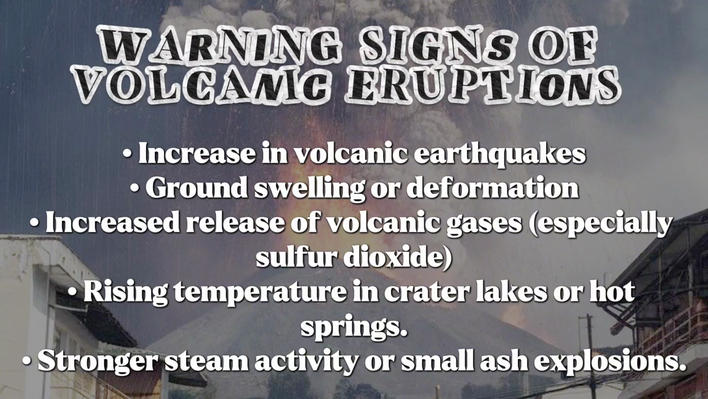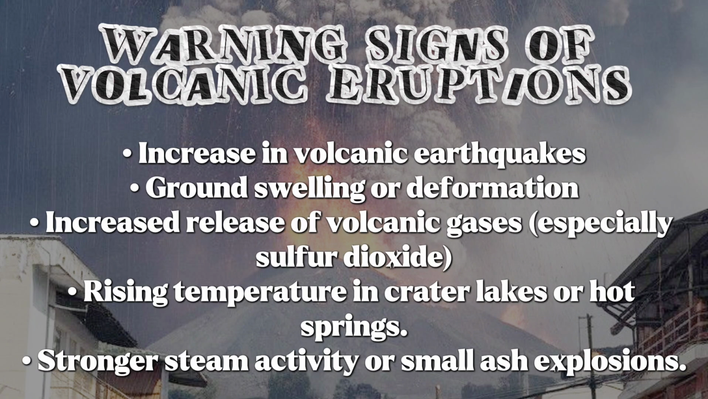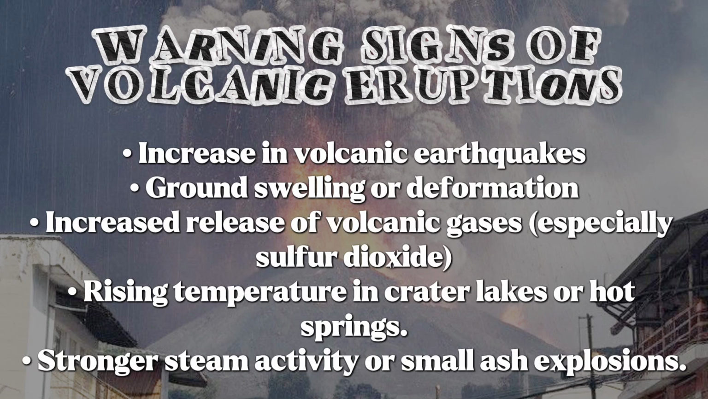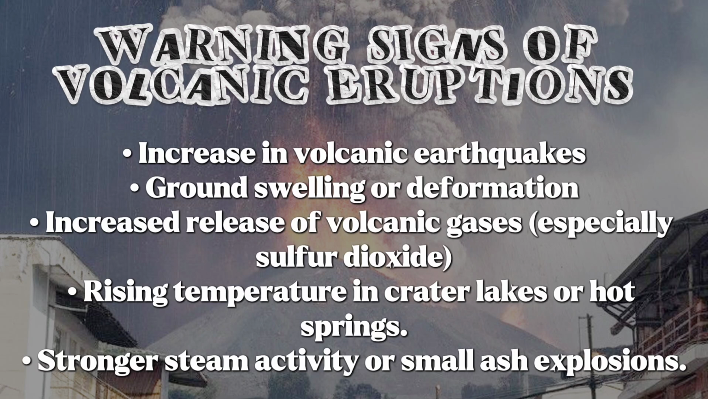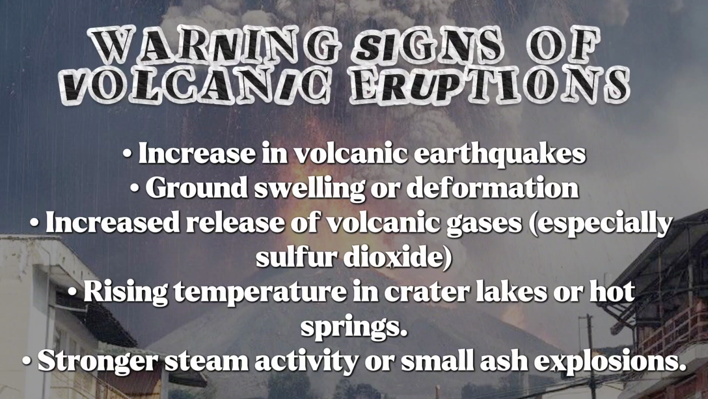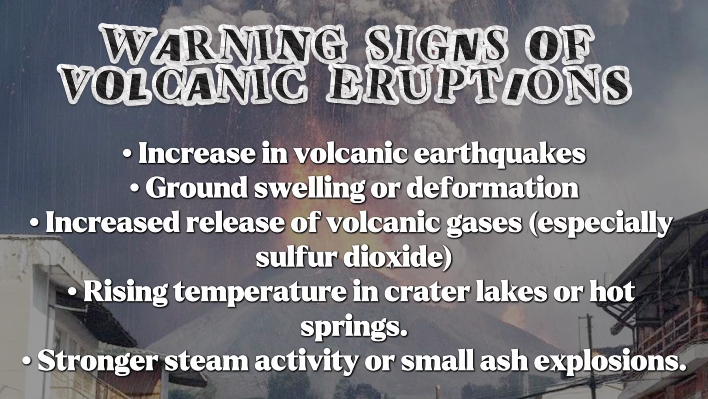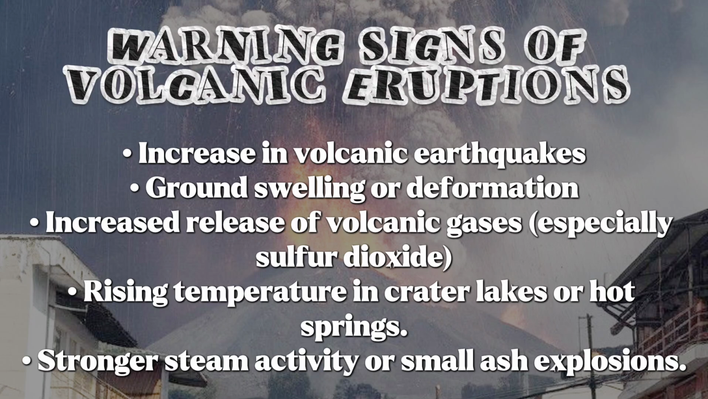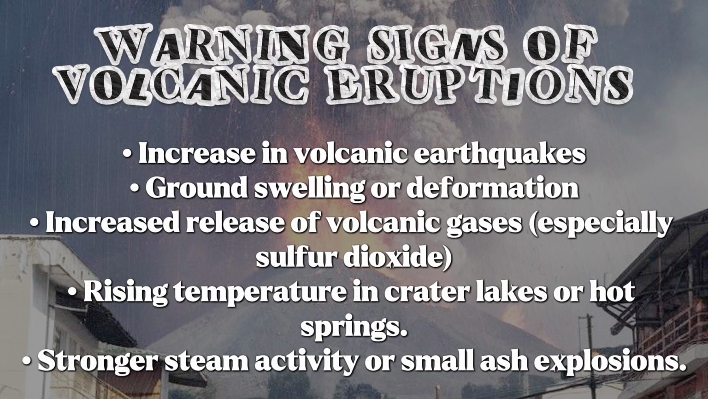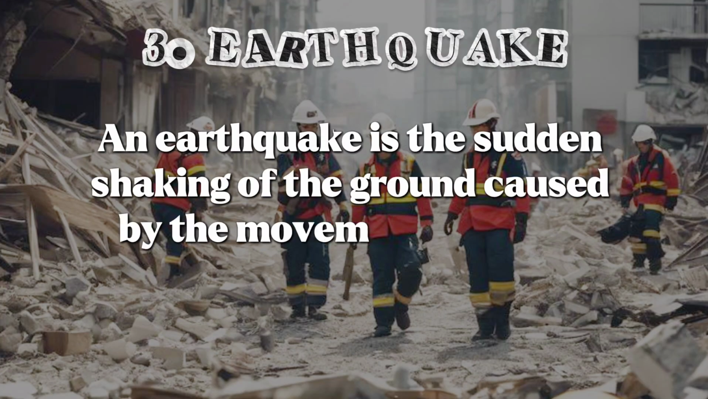Scientists also monitor the increased release of volcanic gases, especially sulfur dioxide. Rising temperatures in crater lakes or hot springs, and stronger steam activity or small ash explosions can also signal that a volcano may erupt soon. These signs help experts predict eruptions and warn communities so they can prepare or evacuate if necessary.